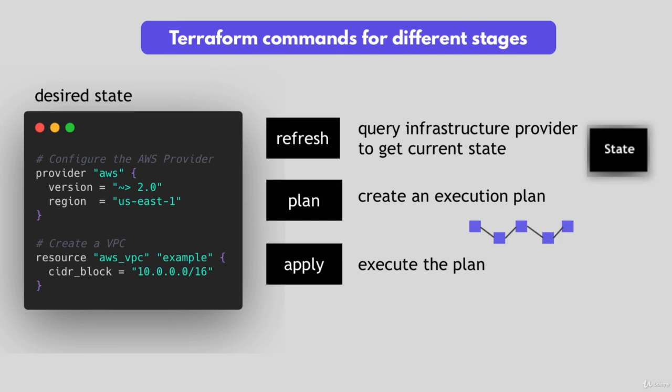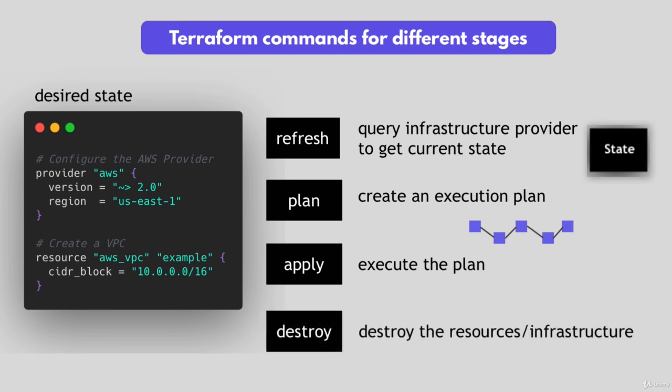And another command is destroy, which obviously destroys the whole setup, removing elements one by one in the right order and cleaning up all the resources that were created. Basically reverting everything that has been created. And this could be used if, let's say, you create an environment for an important demo day and you didn't want to interfere with the existing environments. Once the demo is over, you can destroy the whole setup. Destroy, like apply, will also check what's currently running and then create a plan of what needs to be removed in which order.